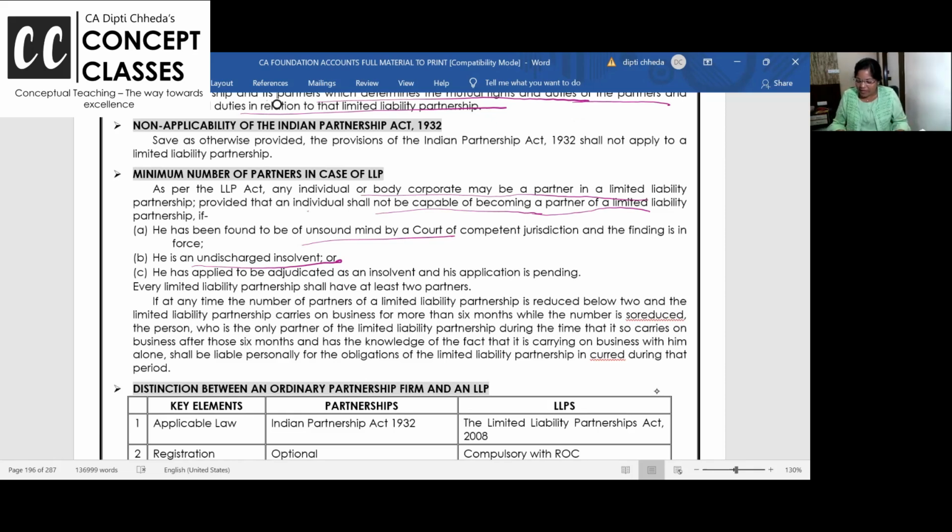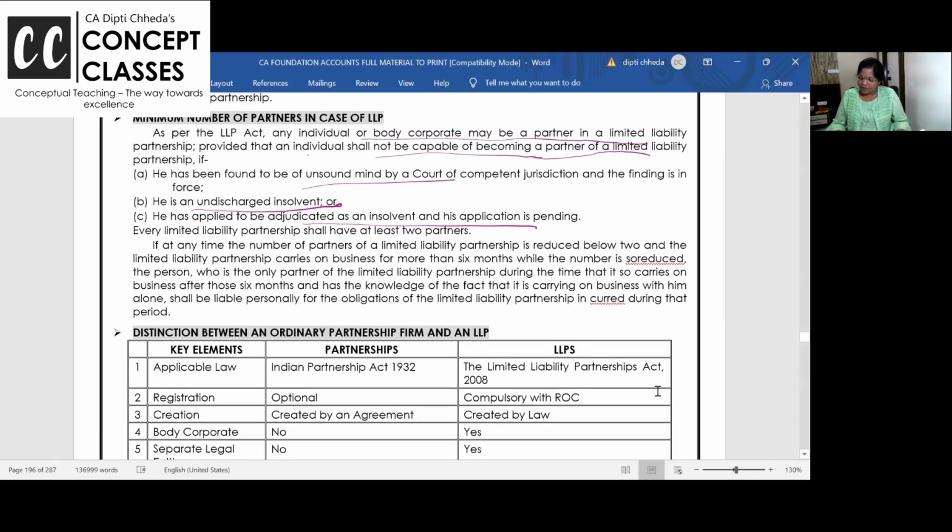He has applied to be adjudicated as insolvent. Sometimes an insolvency case is going on against him. He's not yet declared, but the case is going on. No, these people cannot become partners in LLP. If the number of partners in LLP is reduced below, generally 2 members होना चाहिए. Star mark this point. This is there with you in your material unit 1. तो आप underline करो इसको that 2 partners से कम नहीं होने चाहिए LLP में.